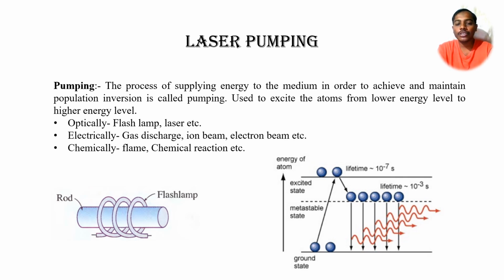Similarly, the laser pumping action is very important to achieve the population inversion condition. Here we can see in the schematic the active material rod and the flash lamp. The flash lamp is used to give the initial pumping of atoms. Whenever we give the pumping, the atoms in the ground state level absorb the energy and shift to the excited state. We can give the pumping by using various methods: optically, electrically, or chemically.